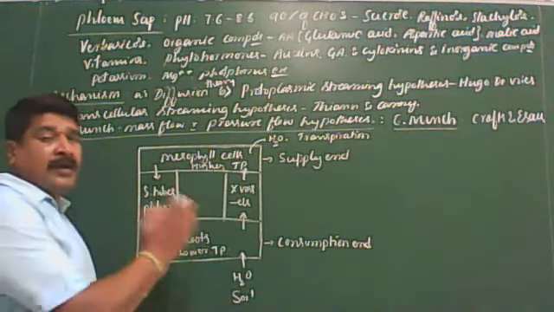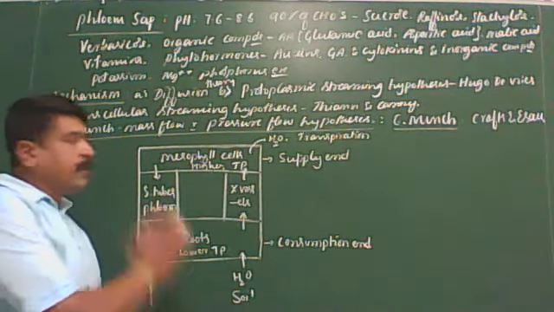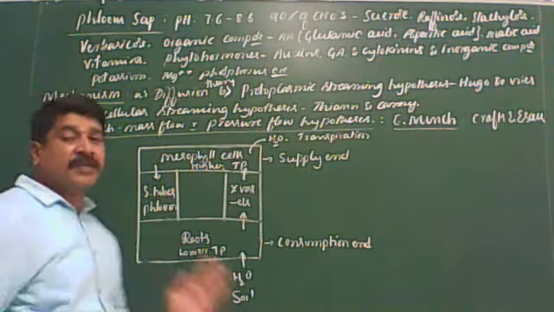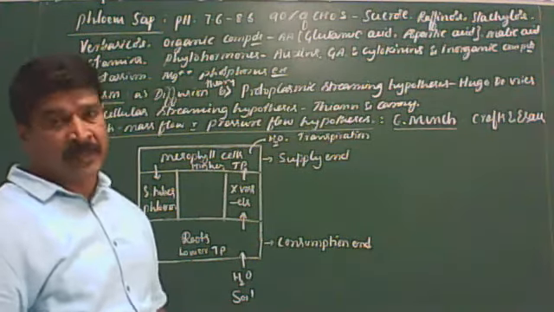Clear? In order to support this, Munch constructed a physical or osmotic model.